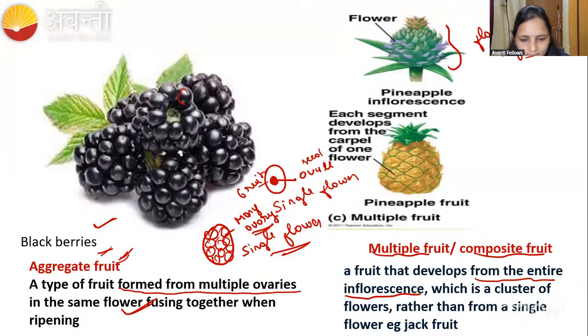Then coming to this pineapple, I told you, right? The pineapple has an inflorescence. The flowers are arranged, so many flowers will be there in that. That whole inflorescence is going to develop into the fruit. That fruit is called a composite fruit. The example for that is pineapple and also jackfruit. Jackfruit is also an example of a composite fruit.